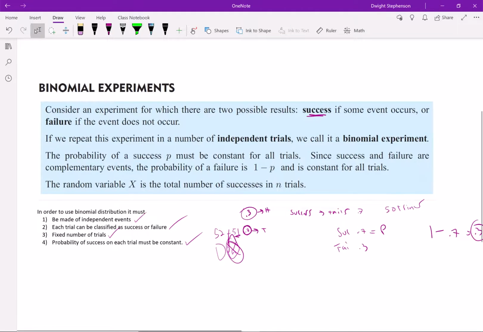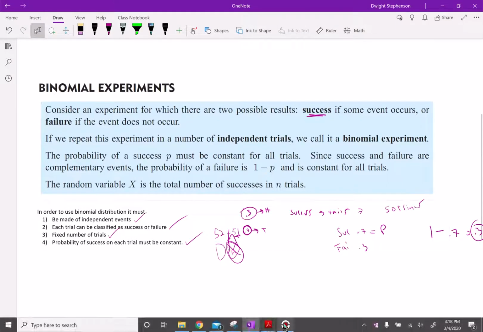So it's got to be binomial. It's got to have two things, success or failure. It cannot be anything besides that, success or failure. A lot of times it's just about reworking your view on it. Like, how do I look at this so I can see the success and see the failure in order to actually classify it as a binomial experiment?